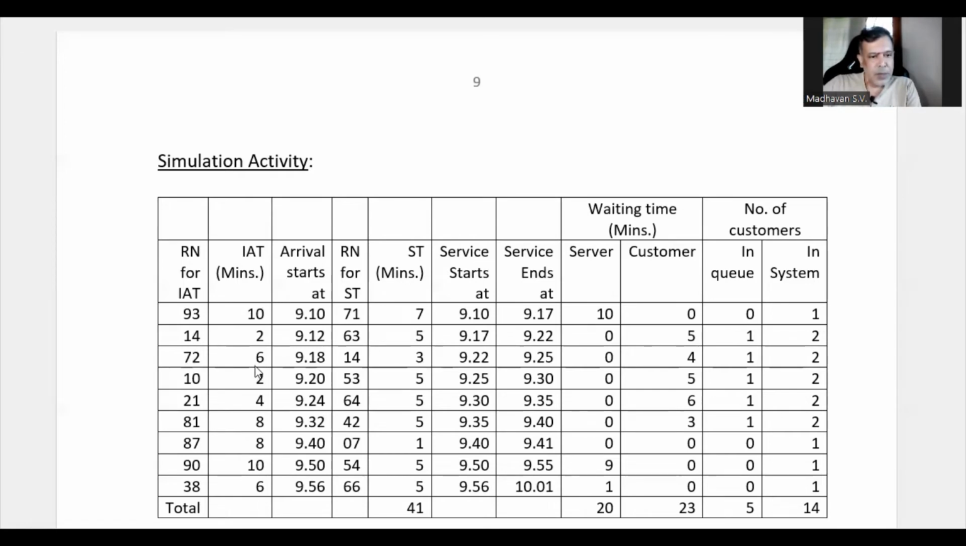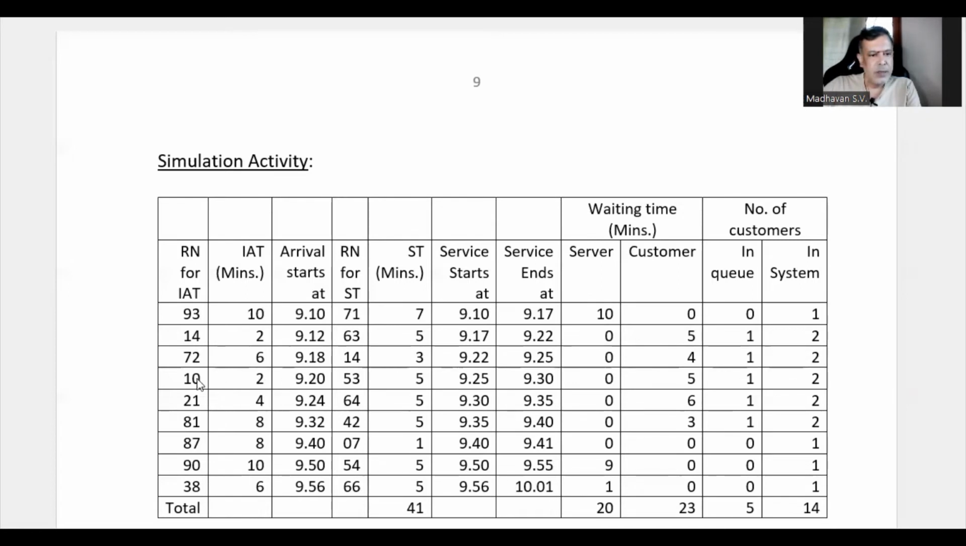Next, the next arrival is happening after 6 minutes, which means 9:12 plus 6 becomes 9:18, and that is going to take 3 minutes. Now the previous service is ending at 9:22. So the service can start only at 9:22, and it is going to take 3 minutes, so it becomes 9:25 here. The server is again not idle. The server is busy only. Whereas the customer is waiting between 9:18 and 9:22, 4 minutes. And that customer is in the queue, and the other customer is also getting service. That means in total there are 2 customers in the system.